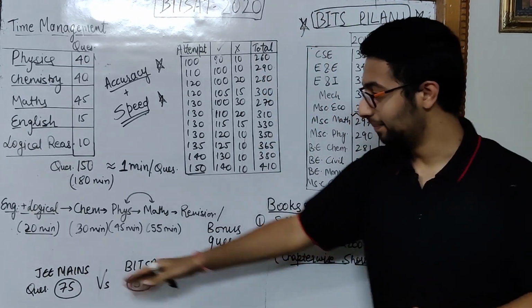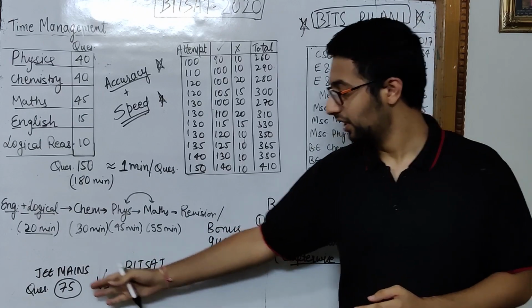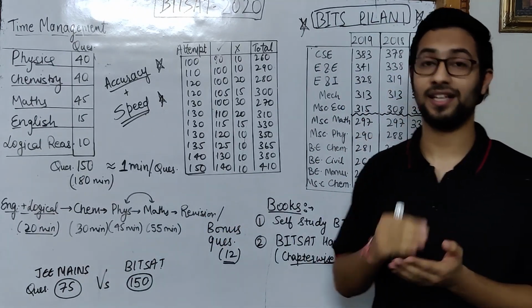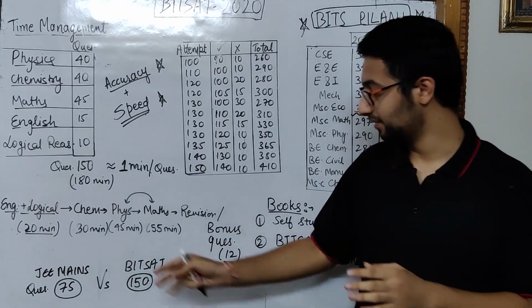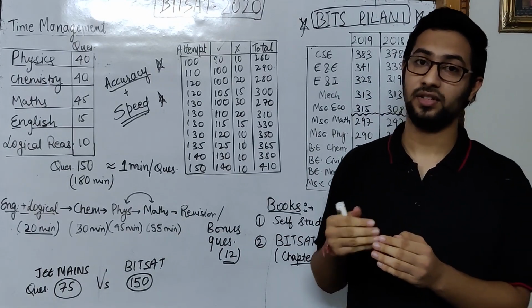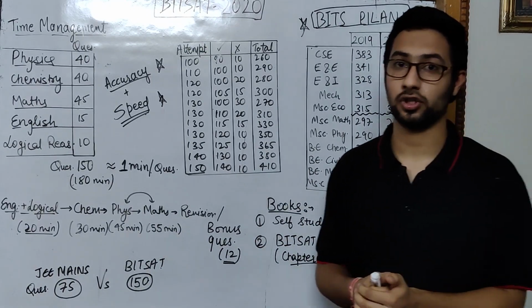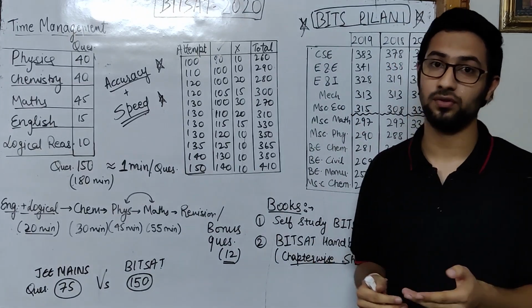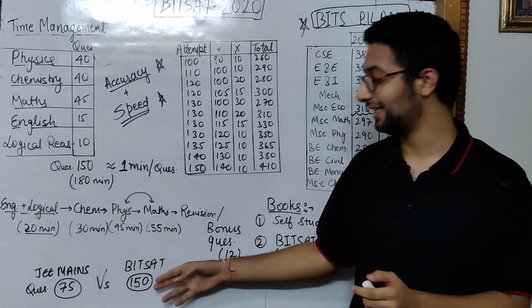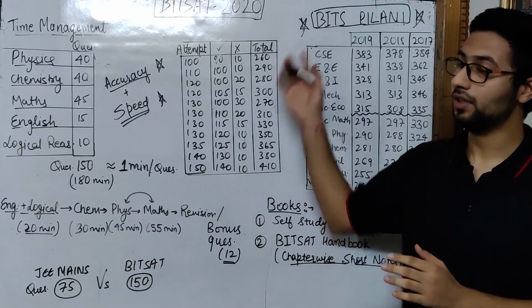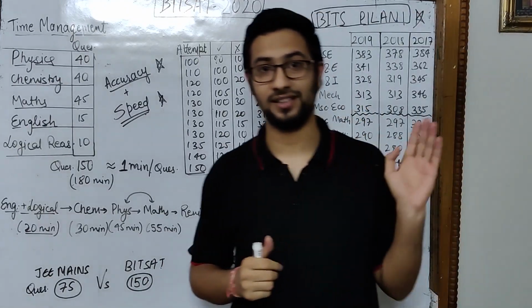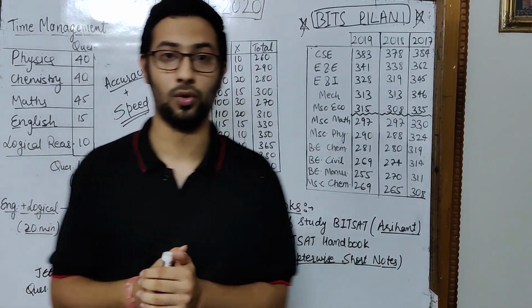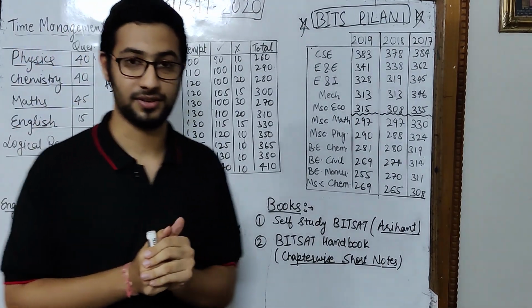As you can see, the JEE Mains examination only has 75 questions in 180 minutes, whereas in the BITSAT examination we are going to have 150 questions. So what is the change in strategy which we have to follow in the BITSAT examination to get into top branches of BITS Pilani, BITS Hyderabad and BITS Goa? So let's discuss one by one.